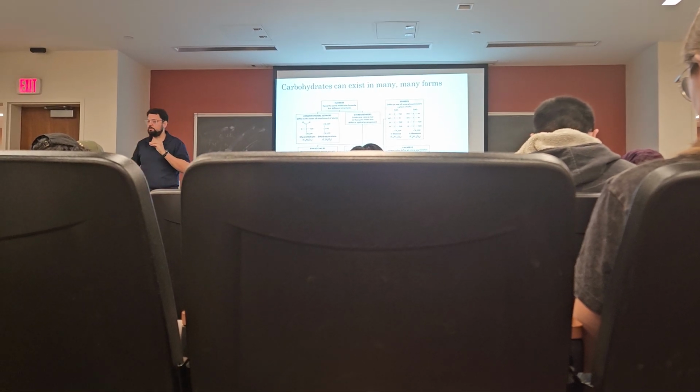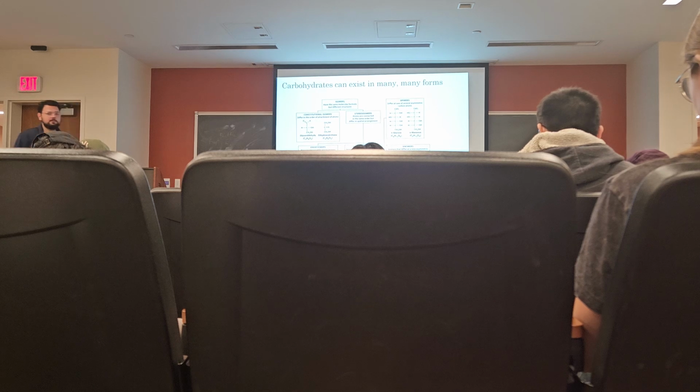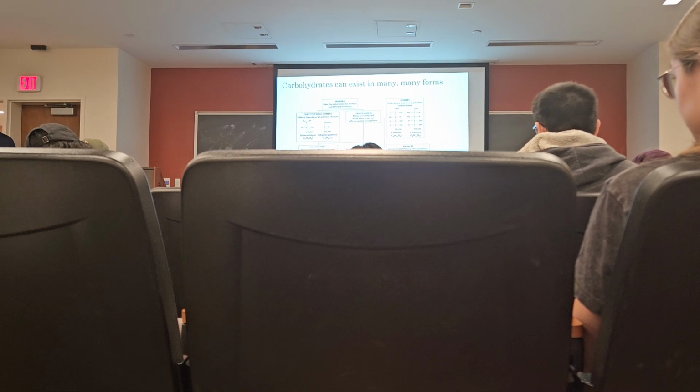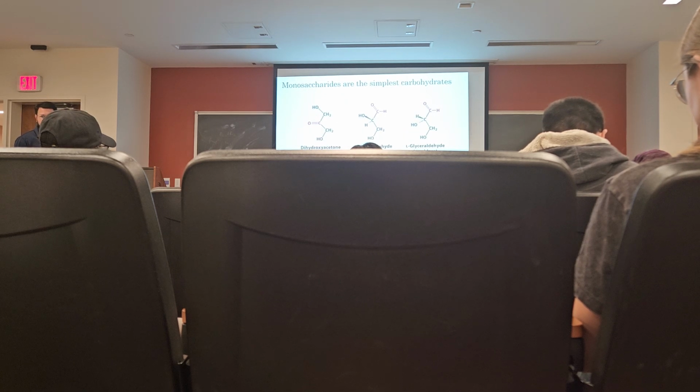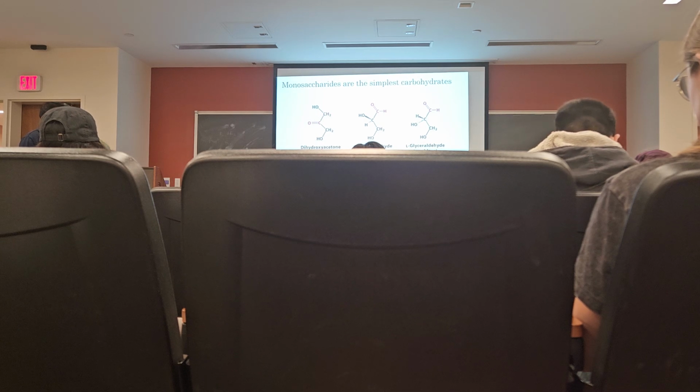But in order to be enantiomeric, there has to be at least 1 asymmetric carbon, or at least 1 chiral carbon. So in the case of dihydroxyacetone, the reason why we don't have a D or L dihydroxyacetone is because there is no mirror image of this that is not the same as what we started with, right? So here, this carbon is not asymmetric, it's bound to 2 hydrogens, right?